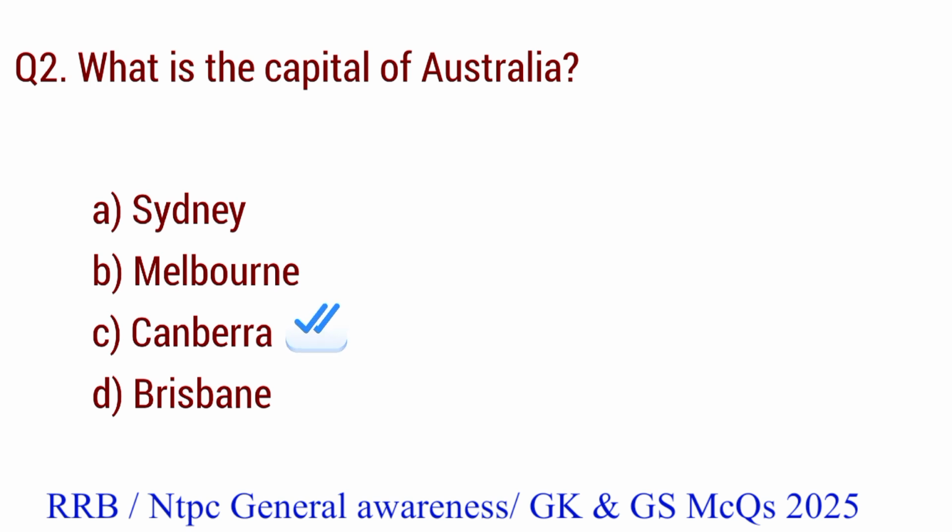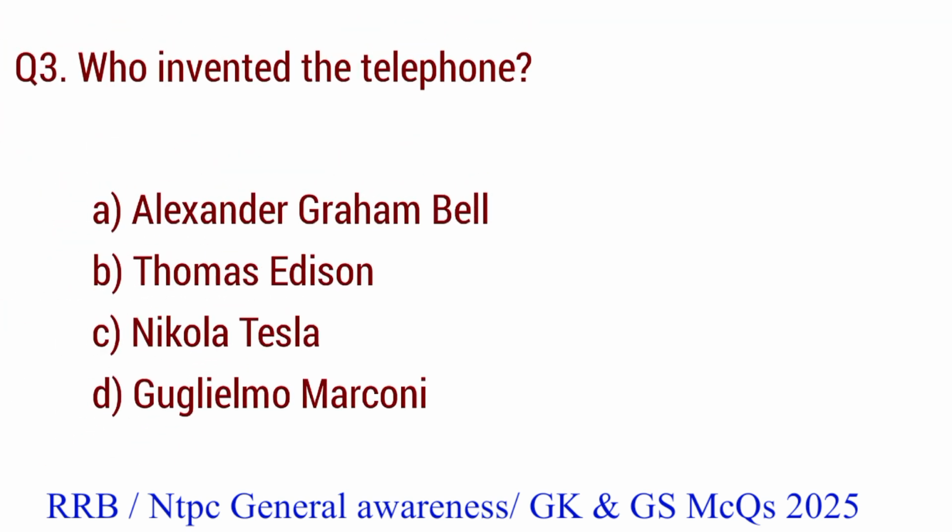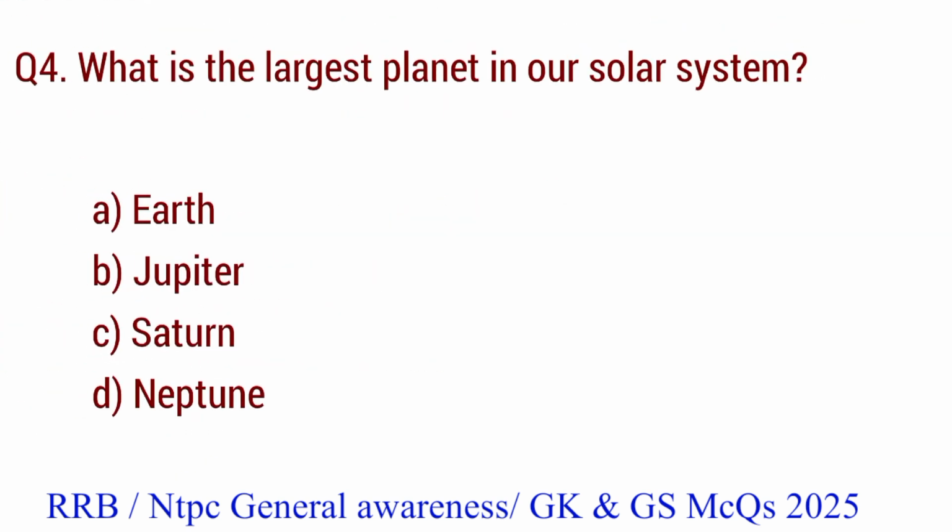Question number 3. Who invented the telephone? The right answer is option A. Alexander Graham Bell. Question number 4. What is the largest planet in our solar system? The right answer is option B. Jupiter.